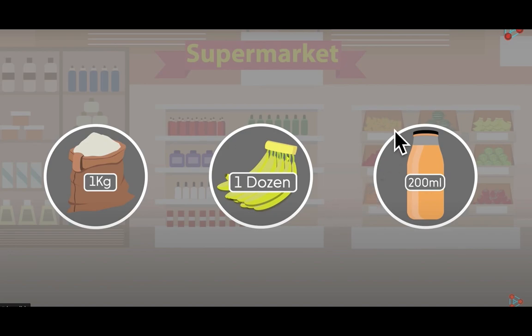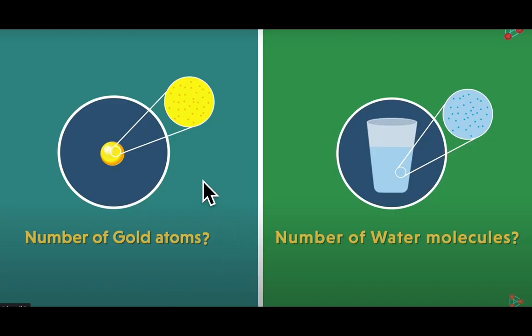So in chemistry, we had a conclusion. You have gold atoms, this much gold, and you had water. Can anybody tell how many gold atoms are present in this gold?